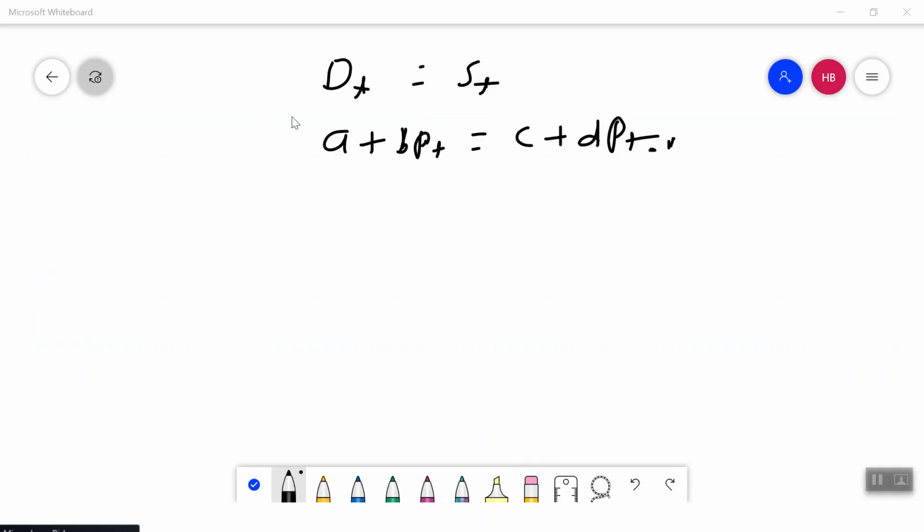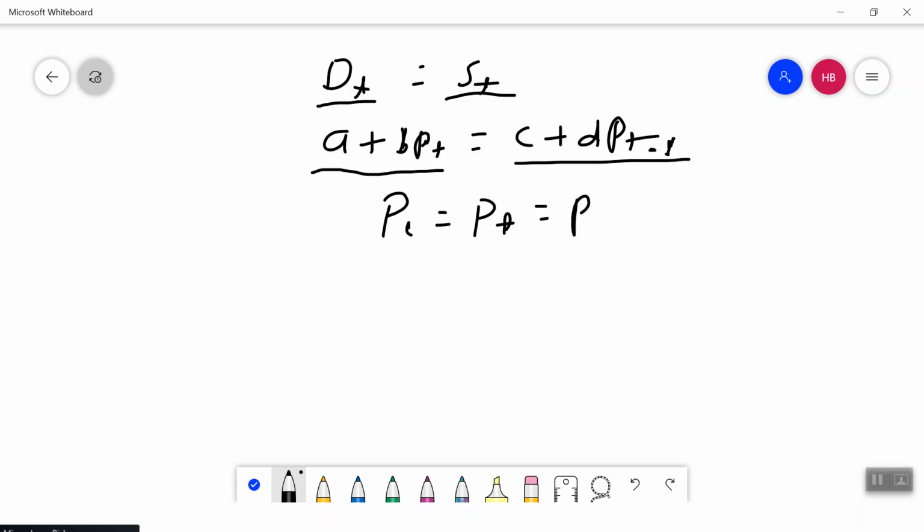So at equilibrium, your demand at time t will be equal to supply at time t. So demand A + B P_t is equal to C + D P_(t-1). Now we will consider the equilibrium price as something which is the same over the different time periods, which is P_t as well as P_(t-1).